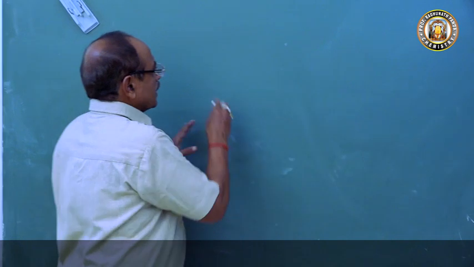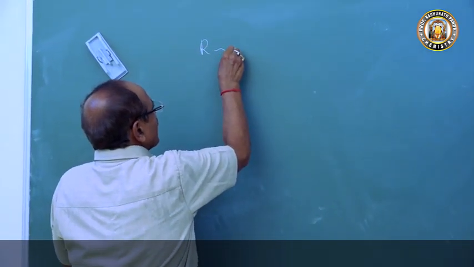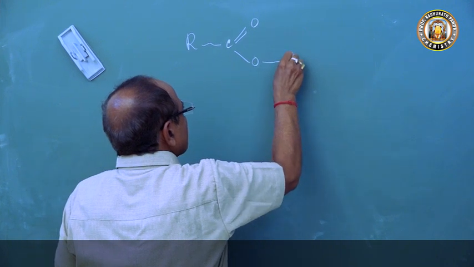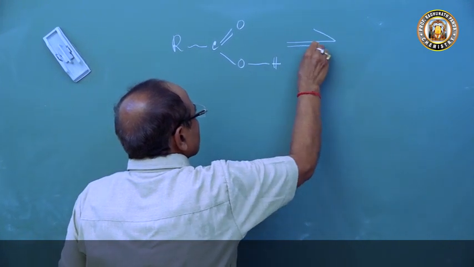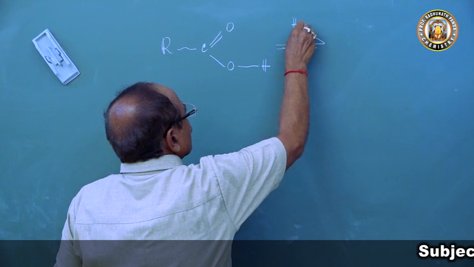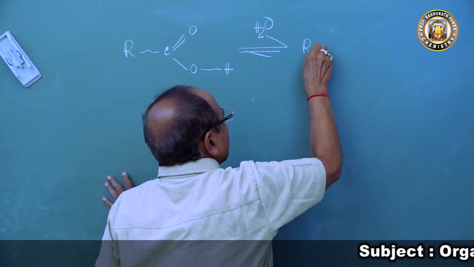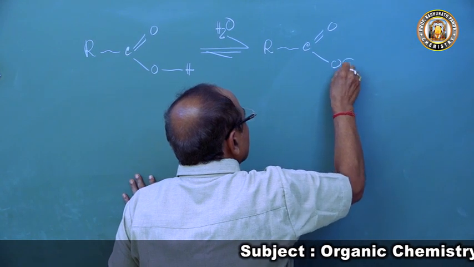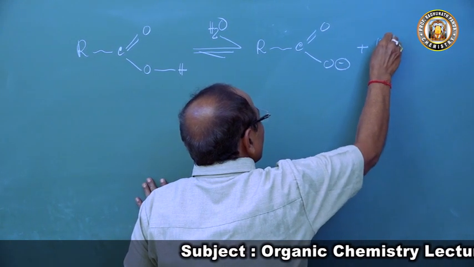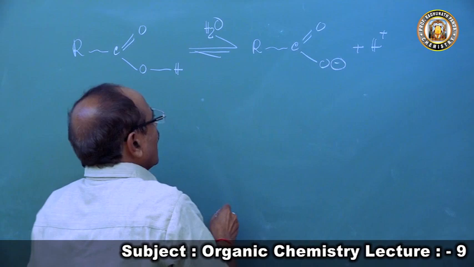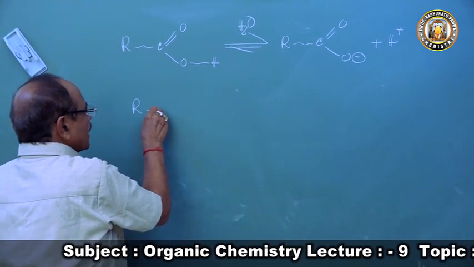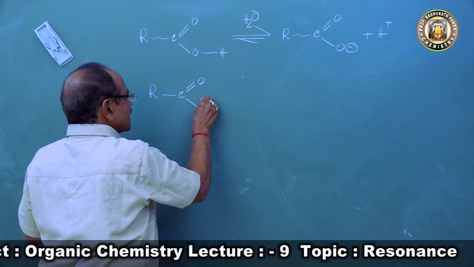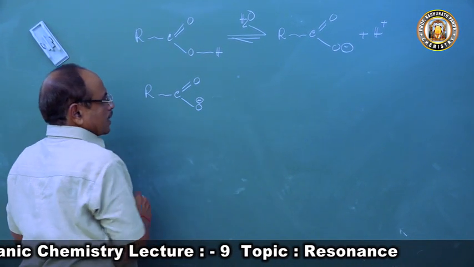So this is a carboxylic acid, RCOOH, which in the presence of water dissociates to produce carboxylate ion and H plus ion. This carboxylate ion is RCOO minus.